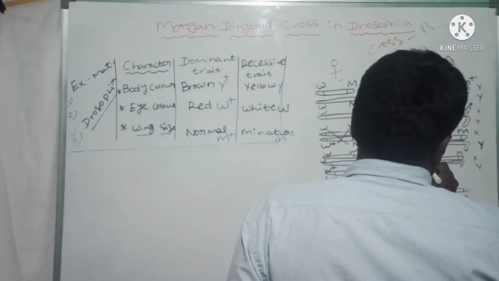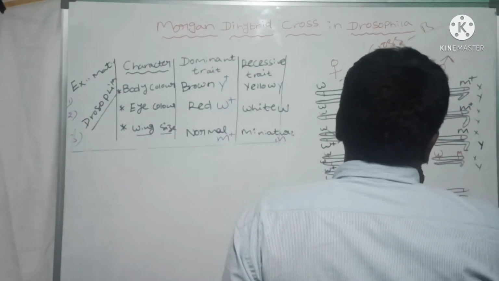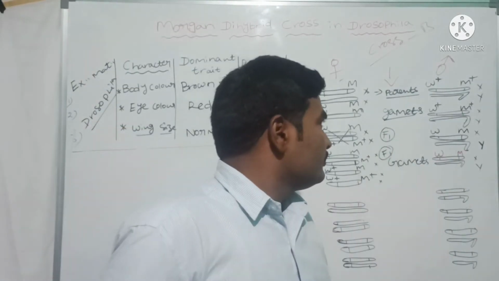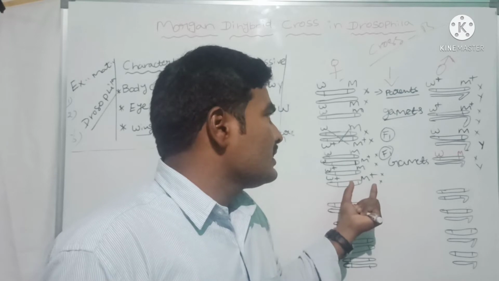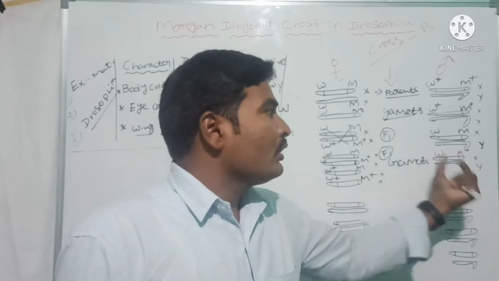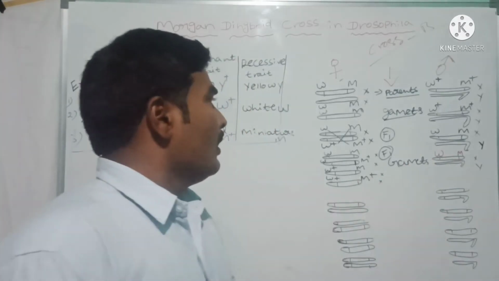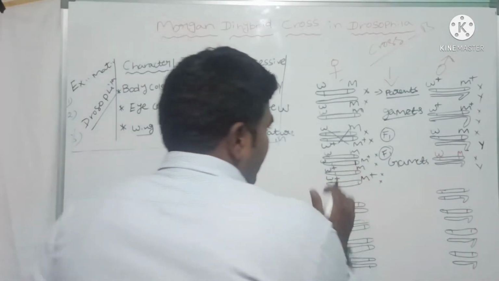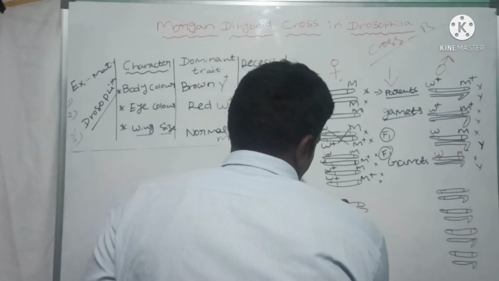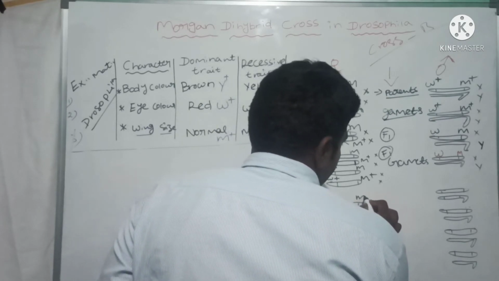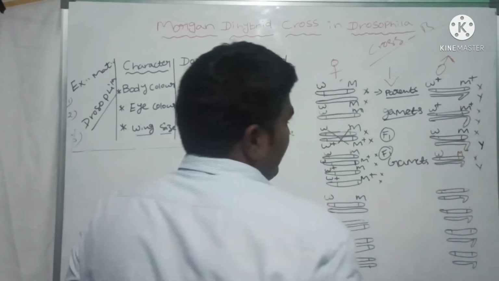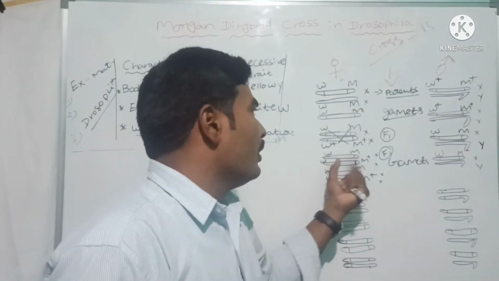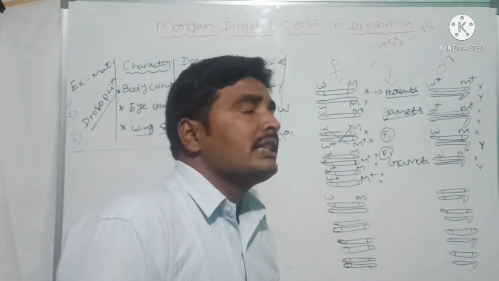Gametes means F1 gametes. From this F1 generation, the female produces four different types of gametes, and the male produces two different types of gametes. These gametes are fused. The male has W and M, and the female contains W and M. What are W and M indicating?